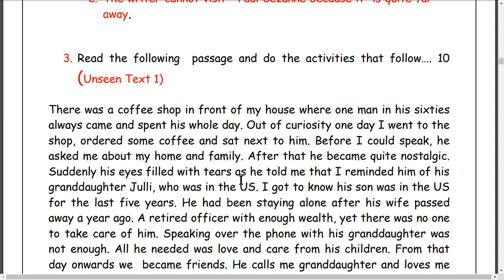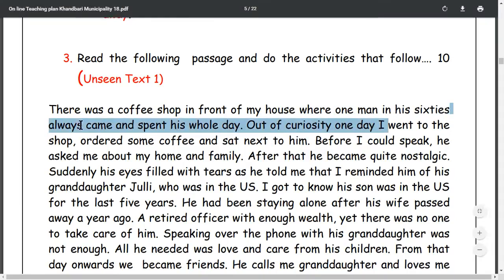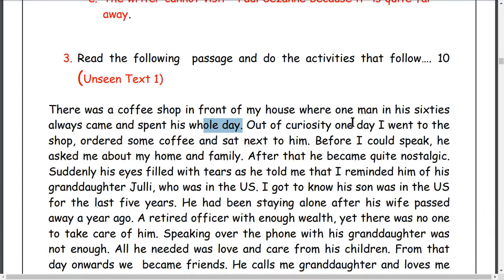Listen to me. There was a coffee shop in front of my house where one man in his 60s always came and spent his whole day. Coffee shop, and what happened here? One man in his 60s means 60 वर्षको always came here and spent his whole day बिताउँथ्यो.